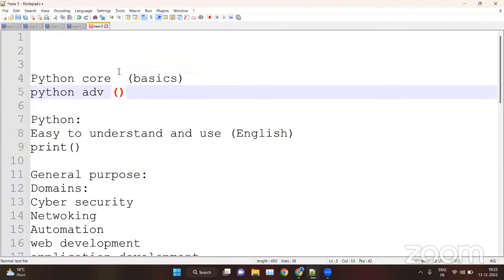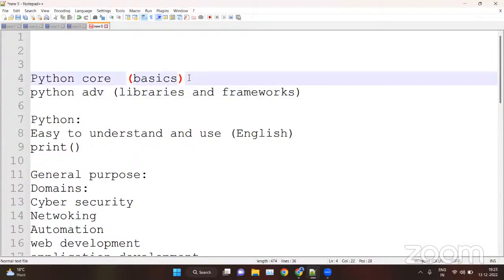Inside Python advanced, we will cover libraries as well as frameworks. In Python core, we will cover the basics like fundamentals, data types, functions, loops, etc. In libraries, we will cover very popular libraries like Tkinter, the GUI libraries, the networking libraries, the CGI libraries, etc. So we will cover the most popular libraries inside Python.